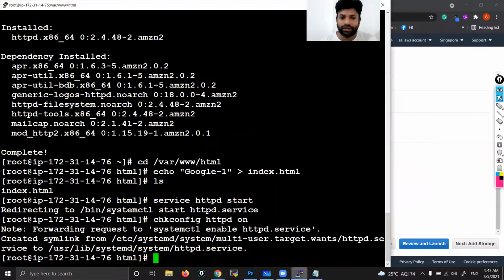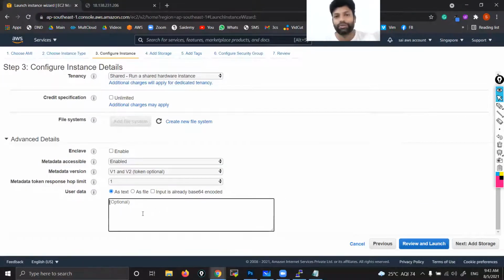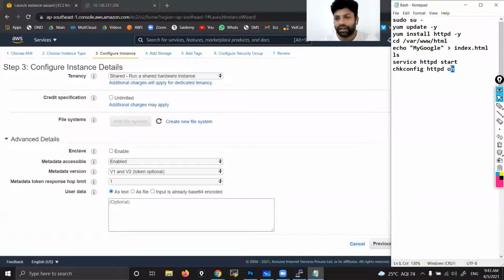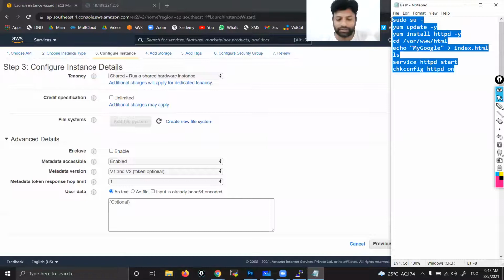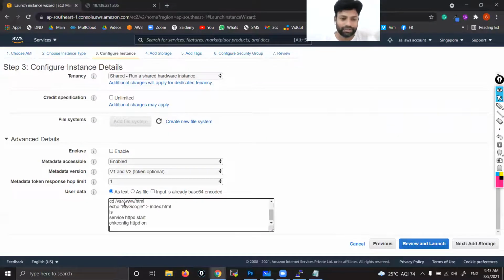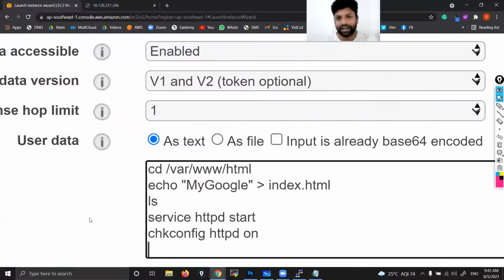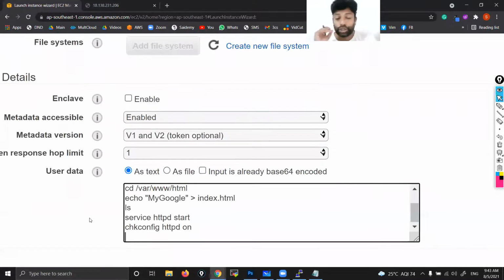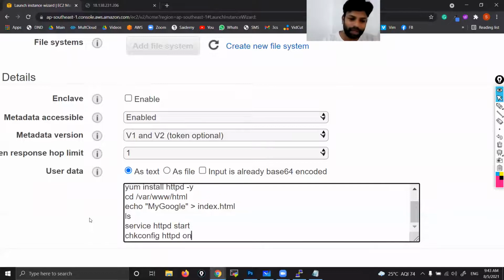I'm going to copy all these things and paste here. That's it. Over. It's very easy, right? Again, you don't even need to go inside that instance. Everything will be executed automatically.